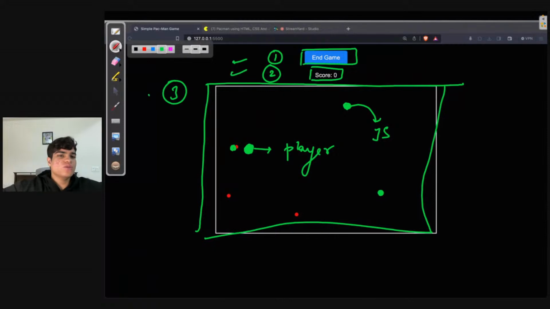So one, two, three. First the button, then I need to make the score, then I need to make this area in which I will have a player. So max to max, four things I need to make. What do you guys think of this? Is everyone agreeing? Yes? Shall we move ahead?